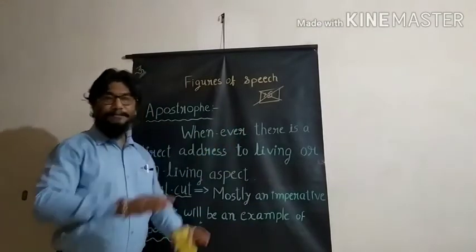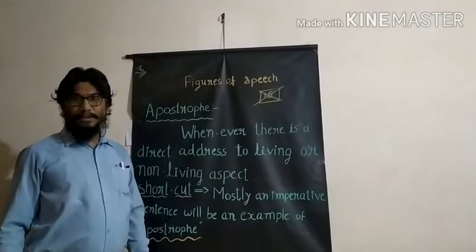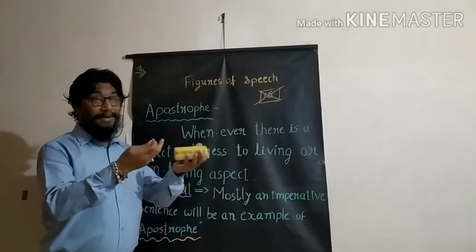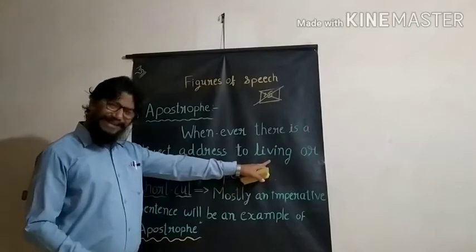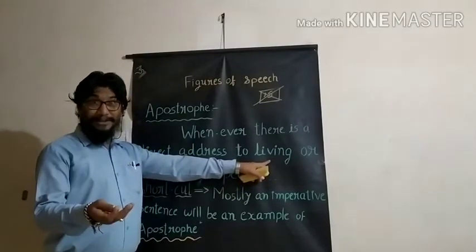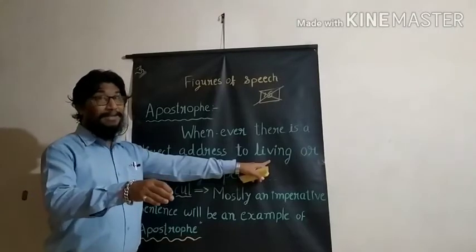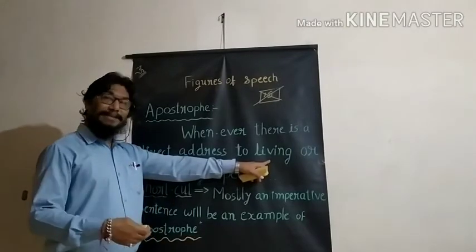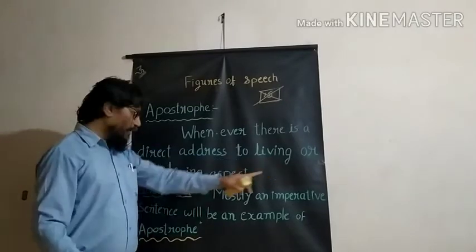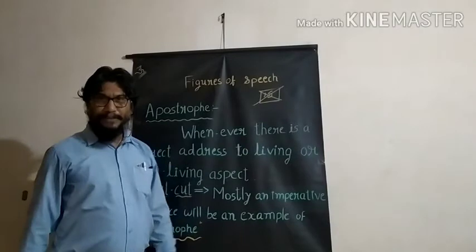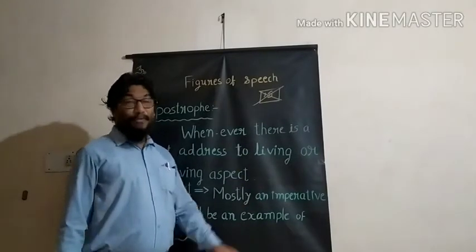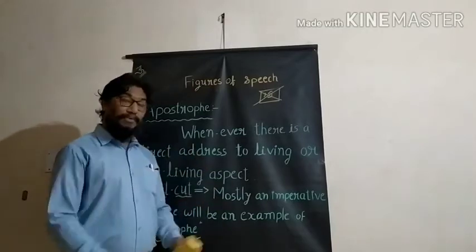All the prayers. Teri panah mein हमें रखना. Almighty, direct address is to the Almighty. इतनी शक्ति हमें देना दाता. What is this? Direct address. Whenever we have direct address to anyone, whether living or non-living, like oh west wind, come here, come near, and spread the fragrance of my love, what is this? This is the best example for apostrophe.